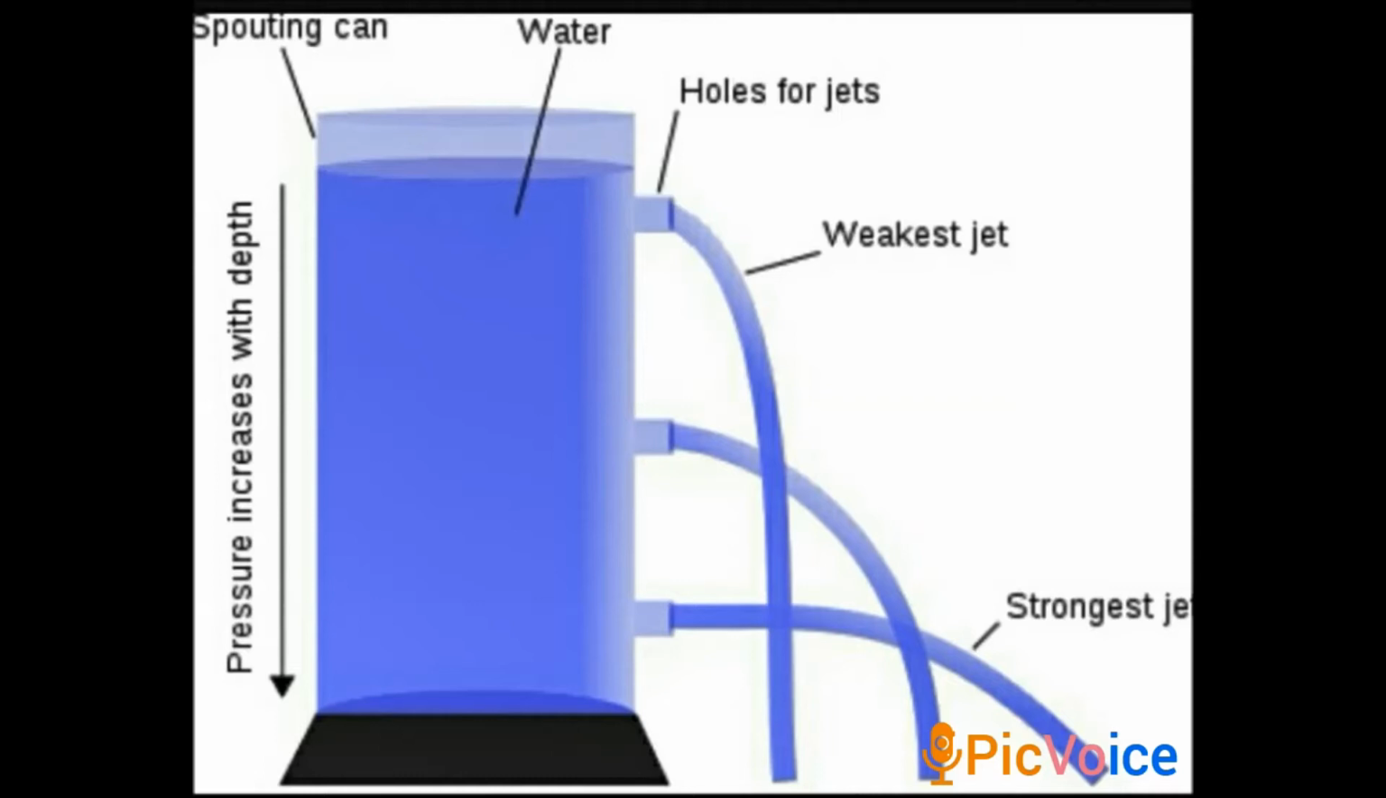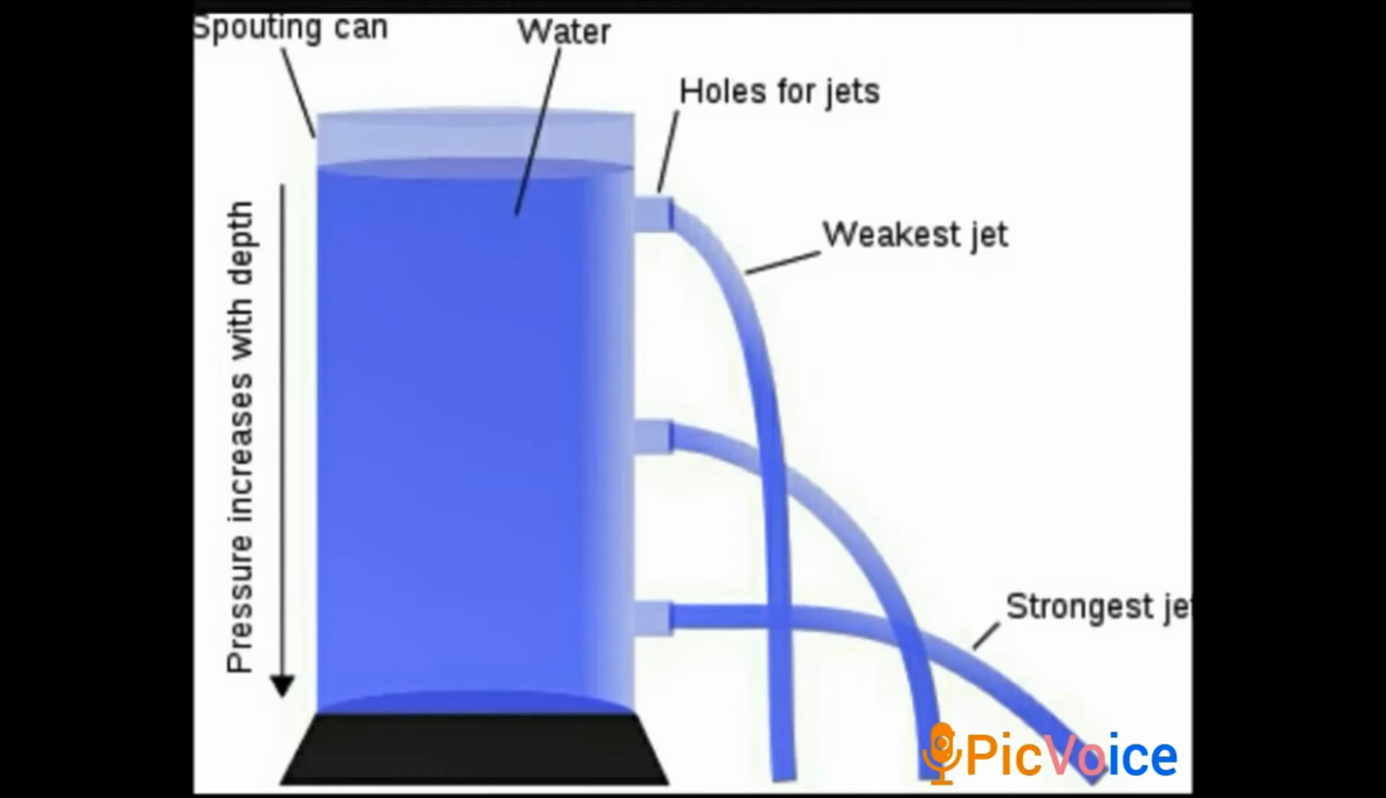Okay, from the diagram it is clear that at the last there is a hole, right? What happens? The water comes out with a greater force at the bottom, and at the middle with lesser force, and at the top with even lesser force. So the pressure of the liquid increases with depth. Is it clear?